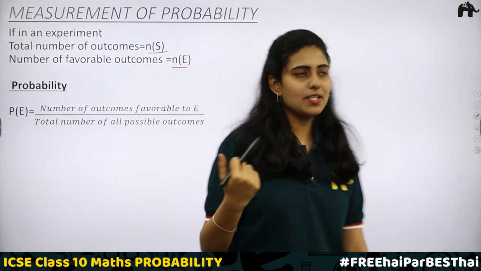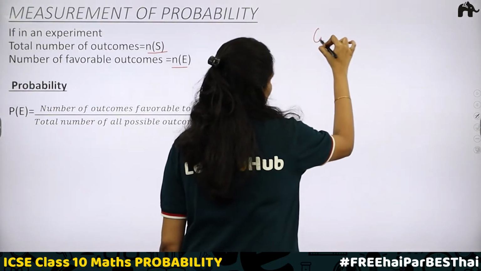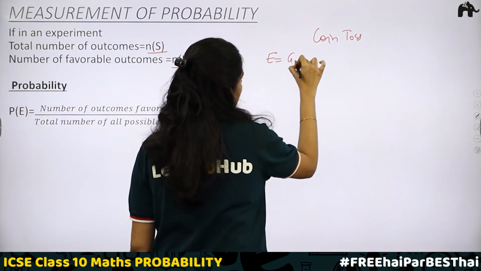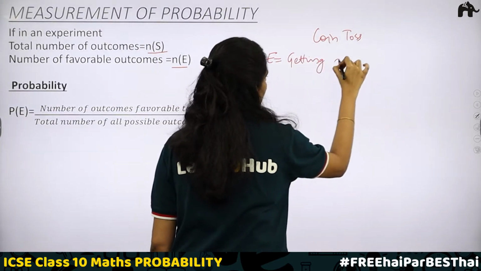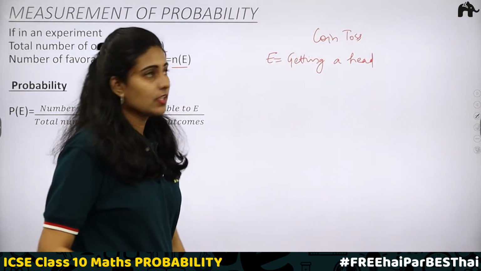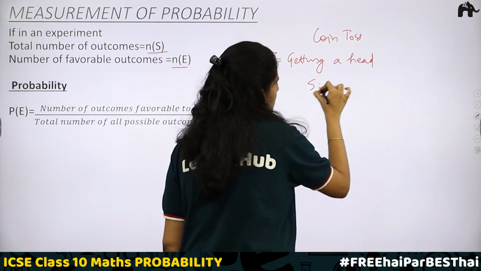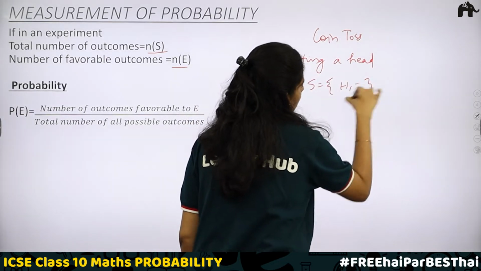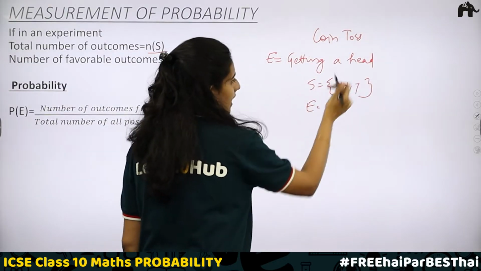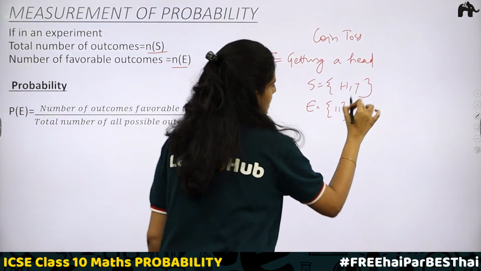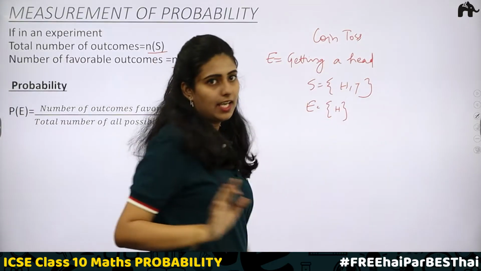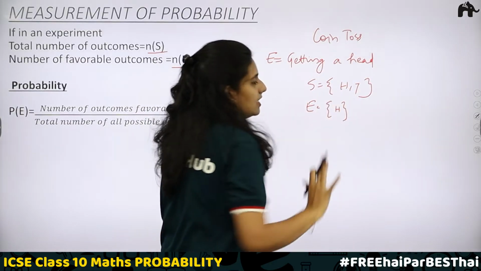Take our common example, coin toss. My event is getting a head. So what are the outcomes? The sample space is head, tail. What about the event? The event is getting a head. Then the event is just H. T cannot be taken, T is getting a tail. So the event is getting a head.